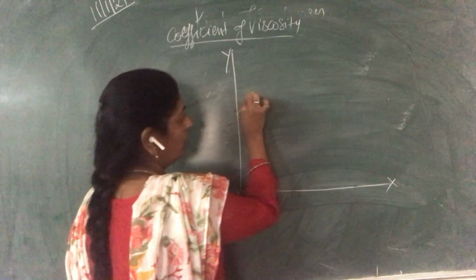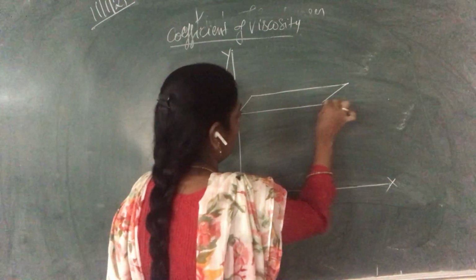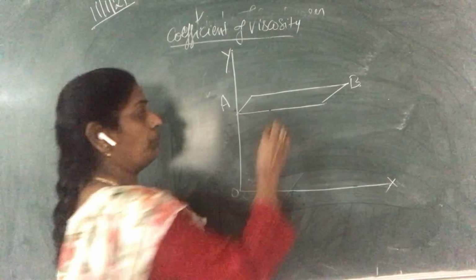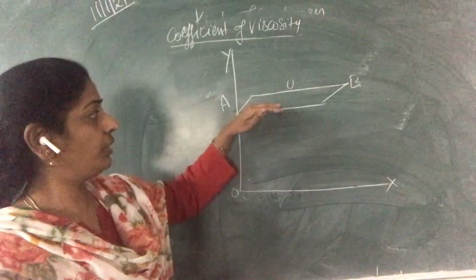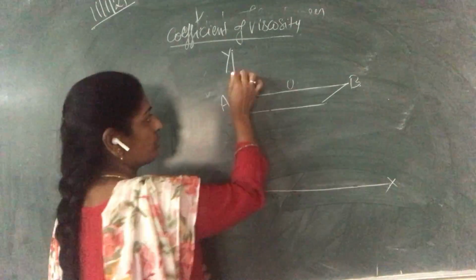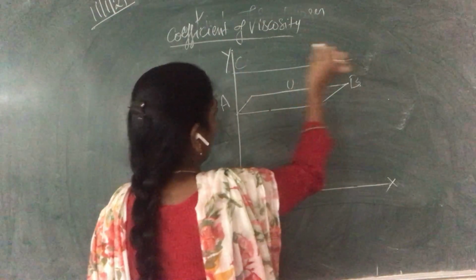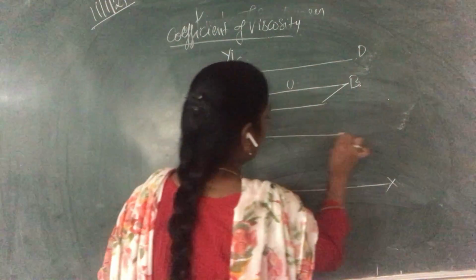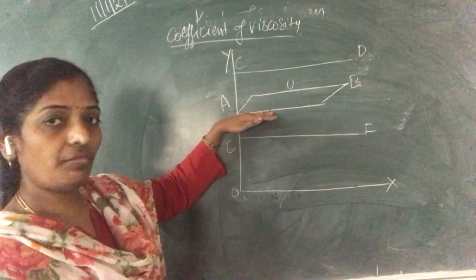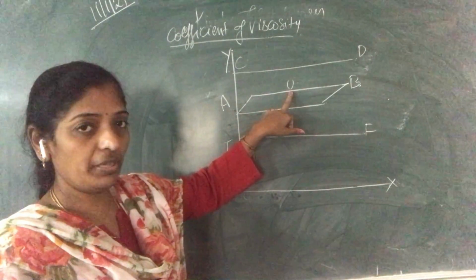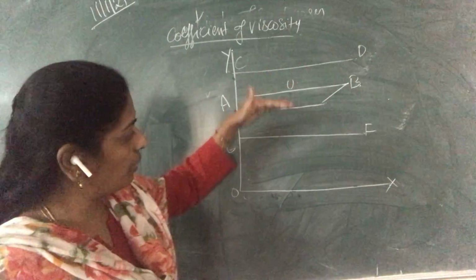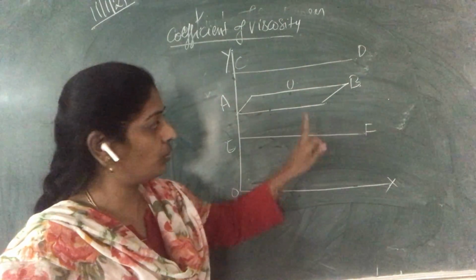Now let us consider one layer, named AB, where the velocity will be u. We also consider one layer above it, named CD, and one layer below the AB layer, named EF.